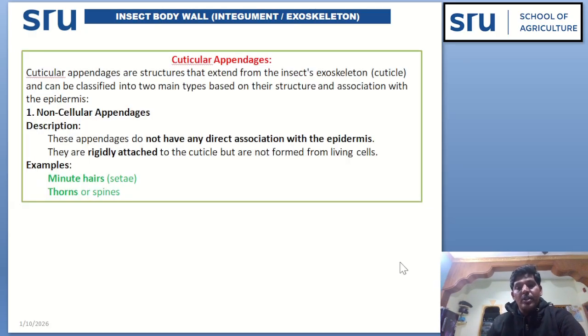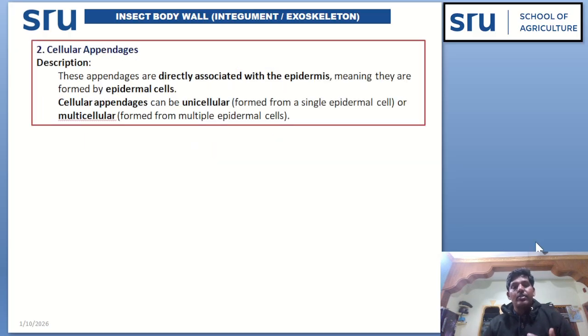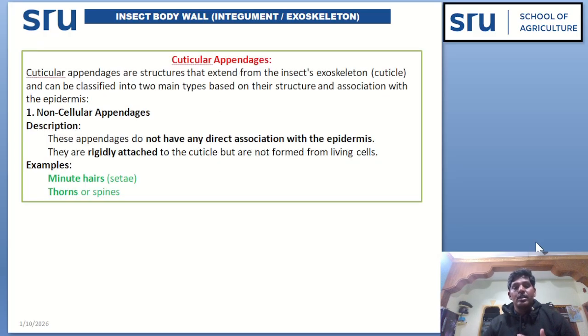Next, see about cuticular appendages. Cuticular appendages are the structure that are extended from the insect exoskeleton, and these are classified into two main types based on their structure and association with the epidermis. That is one non-cellular appendages and second one is the cellular appendages.